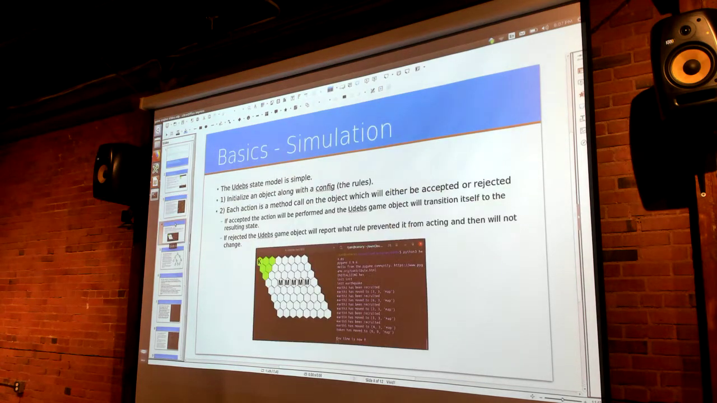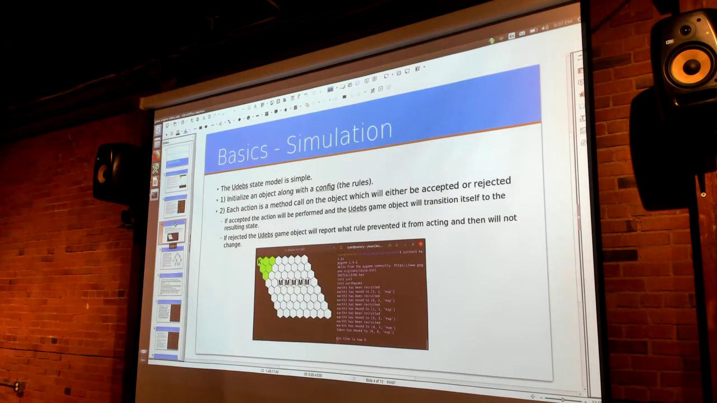We'll just start with the Udebs state model. Really, really simple. There's one object. Python creates a single object, and that represents the entire state of the game. The object is based off the config, which I'll show you in a bit, and it has a couple methods. One of them is do an action. So you give it the object doing the action, you give it the object receiving the action, and you give it the name of the action itself. And then Udebs will decide if the action is legal, and if it is, it'll update itself into the new state after the action is done. If the action is illegal, it will return false and do nothing.